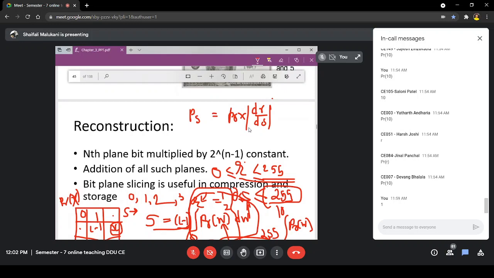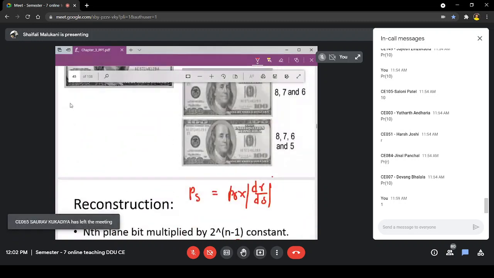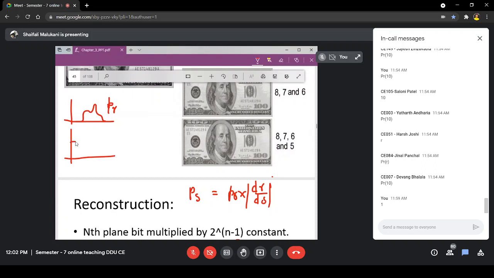Okay. So you may say, okay, but why do we need this equation? But actually, if my input image is having this type of PR, right? What is my expected PR from S? This is what my expected PR from S should be, right? So how will we use this equation? Currently I have my image, right? It has this type of histogram. I am expecting one image whose histogram will look like this.